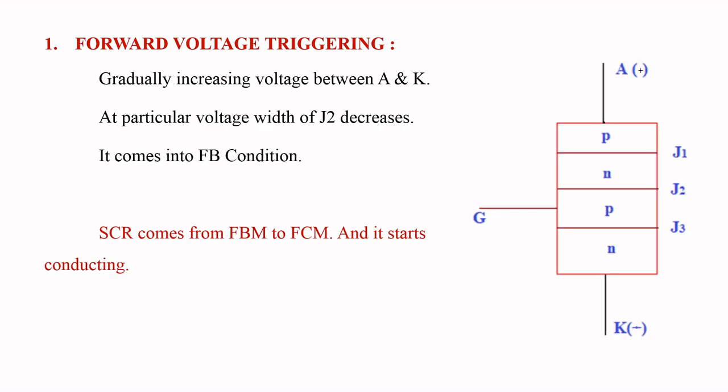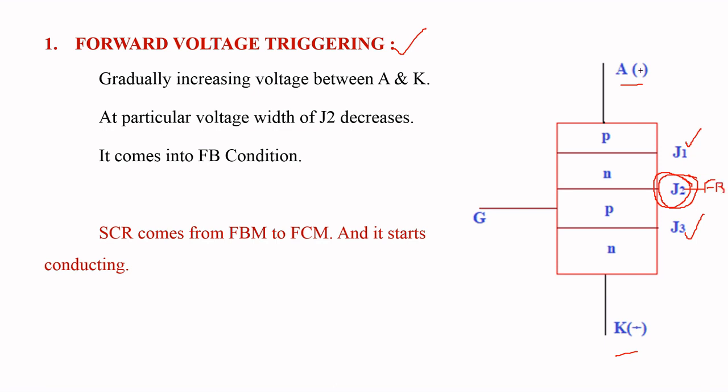Coming to the first method, that is the forward voltage triggering method. Here anode is positive and cathode is negative, so junctions J1 and J3 are in forward bias and junction J2 is in reverse bias. By using this method, we decrease the width of junction J2, then make this junction into forward bias, and then the SCR starts conducting.